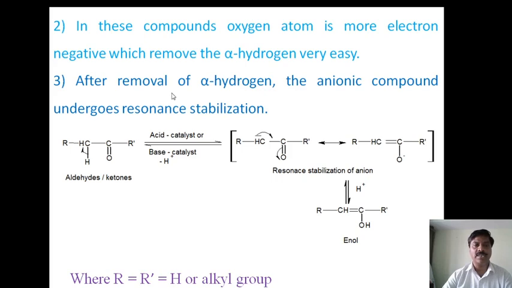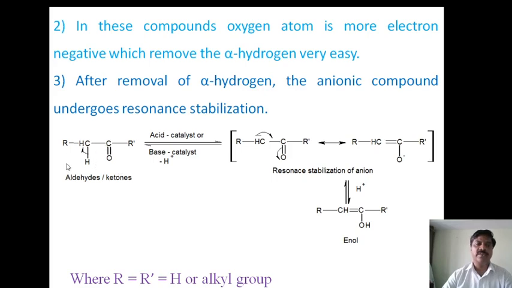Third one is that after removal of the alpha hydrogen atom, the anionic compound undergoes resonance stabilization. If the negative charge is stabilized, then we say that it is more acidic in nature. Otherwise, we don't say that it is more acidic in nature.